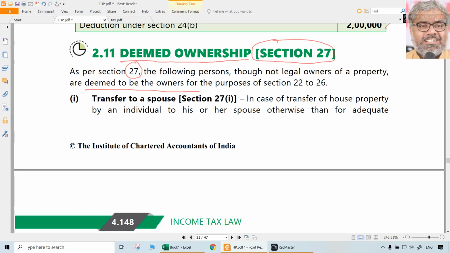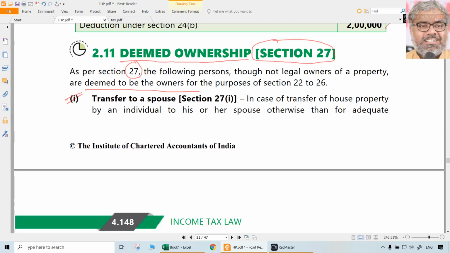Even if the SSC satisfies any of these conditions or falls under any of these categories, that SSC will be deemed to be the owner of the property, irrespective of whether he is really the legal owner of the property or not. First thing first, transfers to a spouse. This is a type of provisions. Some of them we will see once again in another chapter called clubbing provisions. But these are contained in section 27. So now we have to read them.